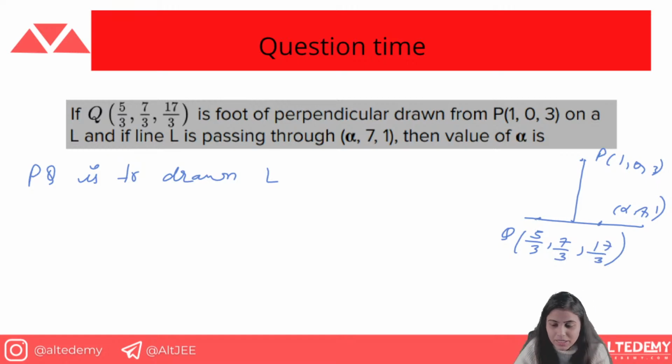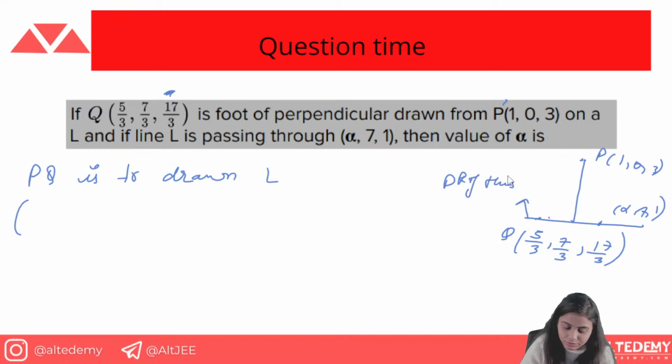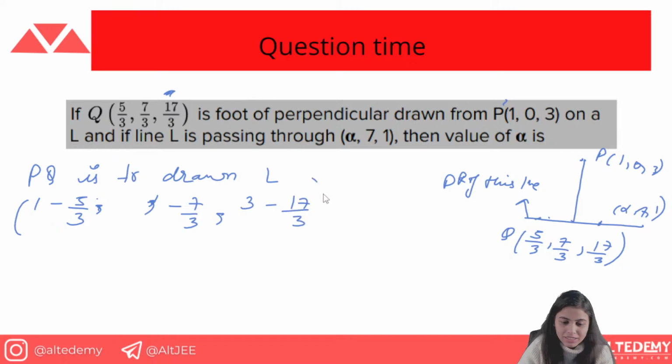Then we have to find out the value of alpha. So simple thing, first thing we can do is calculate the DR of this line, and then we can do it with the cross product of that. But we will do it like this. Firstly calculate this DR. We have been given 2 points, so you can calculate the DR of this line. So the DR of this line is coming out to be 1 minus 5 by 3, then 0 minus 7 by 3, so we got minus 7 by 3. Then we have 3 minus 17 by 3, so we got the DR of this line.